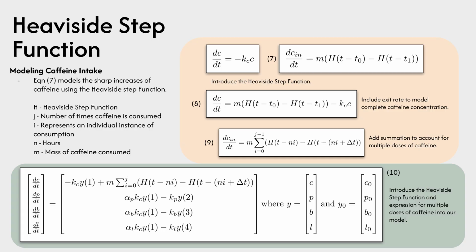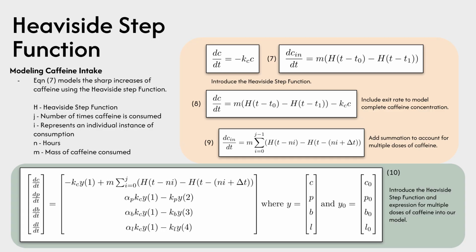wherein the first Heaviside step function has t0, and that is the time at which caffeine consumption begins, and the second Heaviside step function has T1, which is the time at which caffeine consumption ends. Adding these two Heaviside step functions together results in allowing us to turn m on and off. And we can see this described in equation 8.